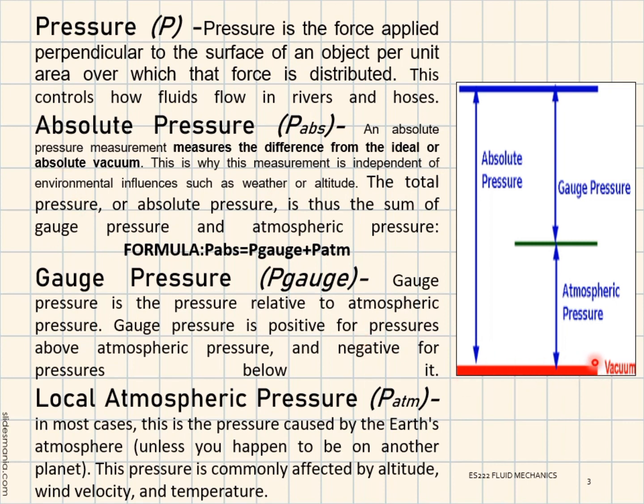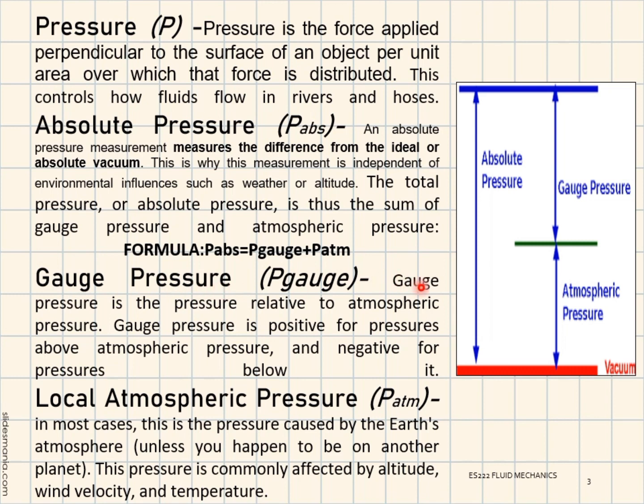This is why the measurement is independent of environmental influence such as weather or altitude. The total pressure or absolute pressure is thus the sum of gauge pressure and atmospheric pressure. So the formula is absolute pressure is equal to P gauge plus atmospheric pressure.